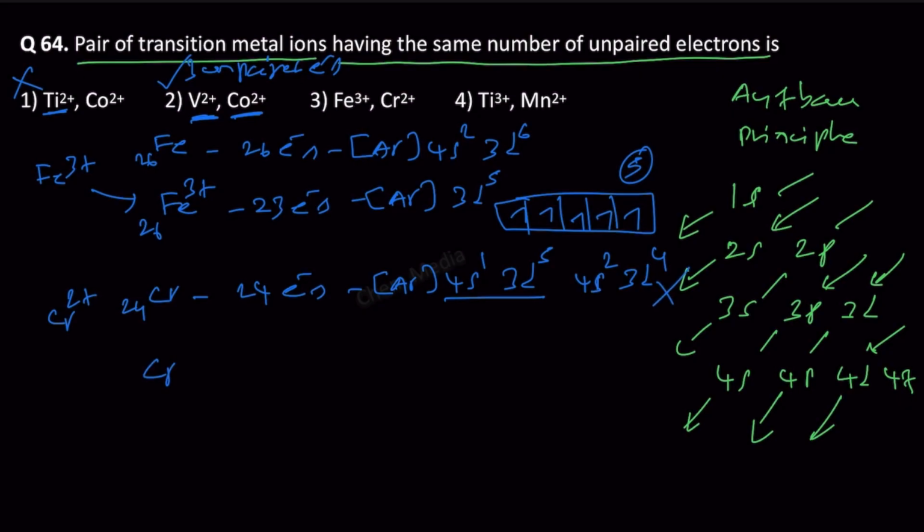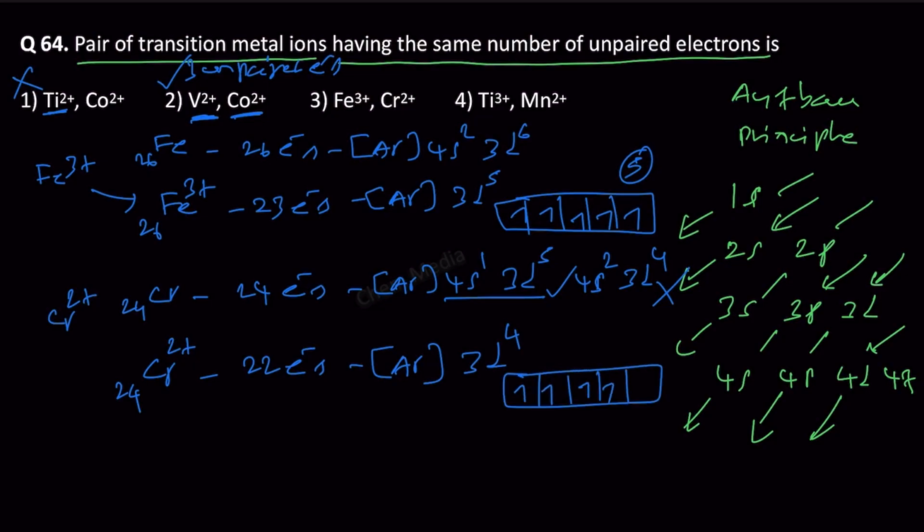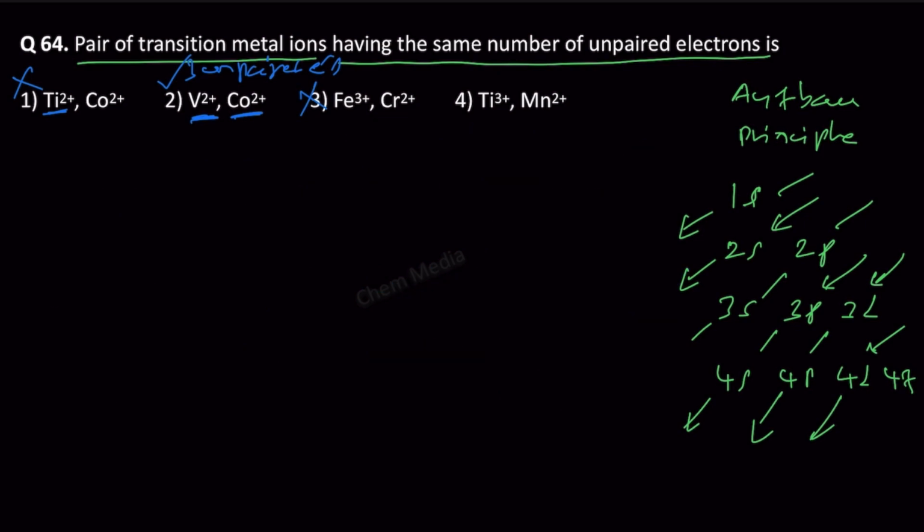So for chromium 2 plus, we are going to have only 22 electrons. Therefore the electronic configuration is argon and then 3d4. So here we are going to have 4 unpaired electrons. Therefore this is not the correct answer. Let's go to the next one.